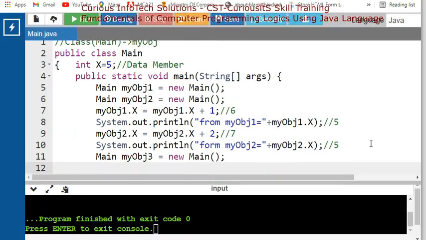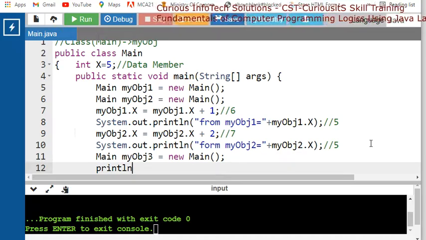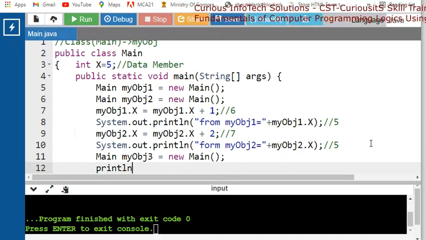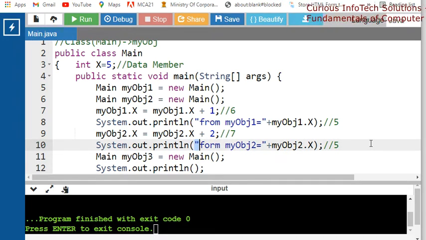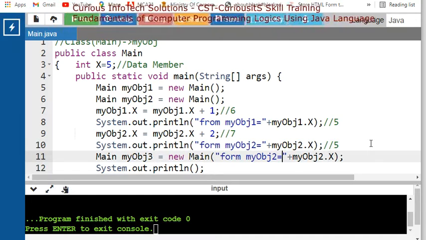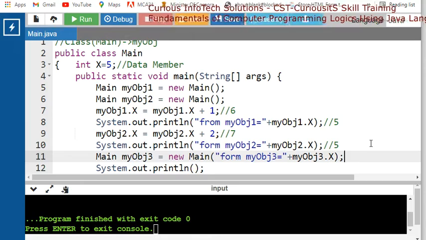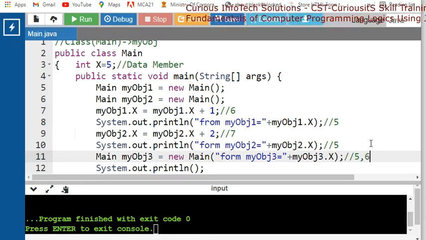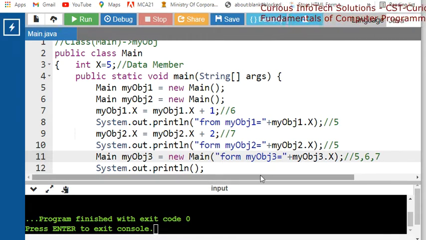Okay, now we will check whether the original value is as it is or that value actually has changed. तो ये हम चेंज करके अब चेक करके देखते हैं. ठीक है, now here we will say my object 3. अभी object 3 में हम लोग देखते हैं कि हमें क्या मिलना चाहिए. We should get either 5 या फिर 6 या फिर 7. क्या मिलेगा? According to our theory we should get a 5 here.